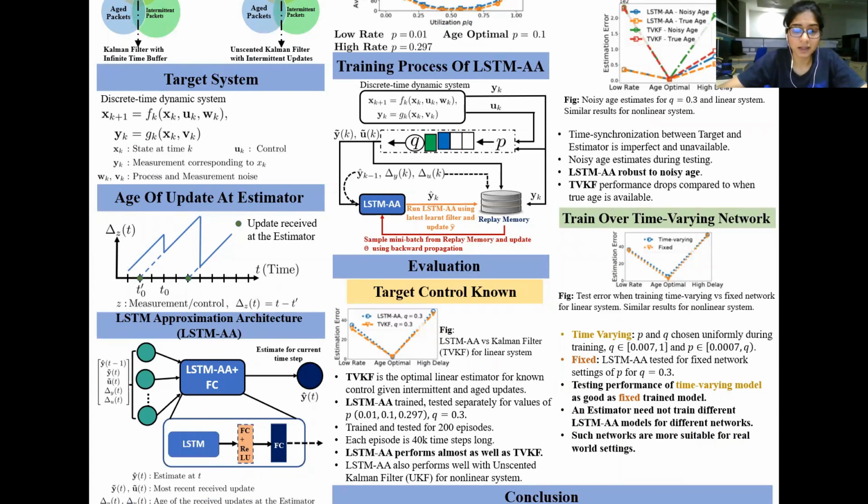Finally, going through some of the results that we have shown. This is the first one where the target's control is known, and we know that the time varying Kalman filter is optimal for such a condition. Here we can say that our LSTM AA performs almost as well as a time varying Kalman filter.